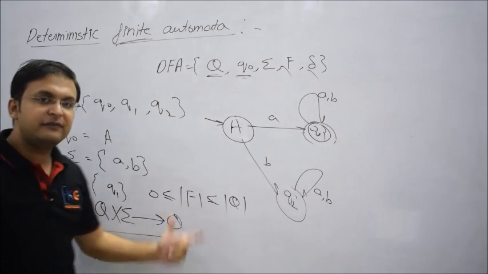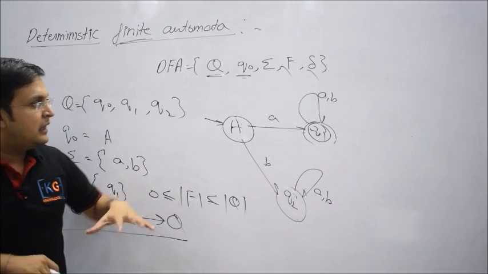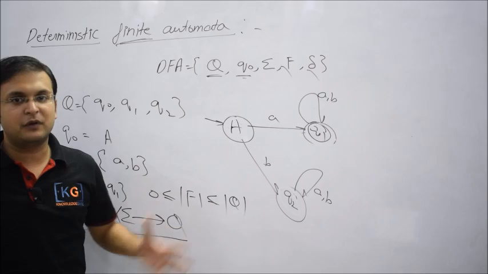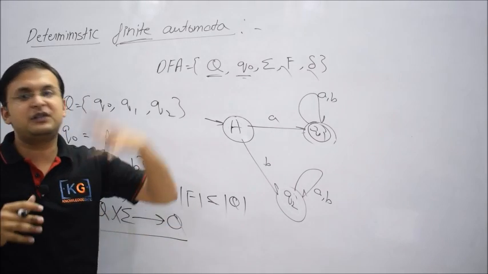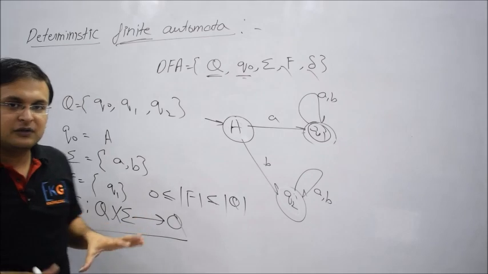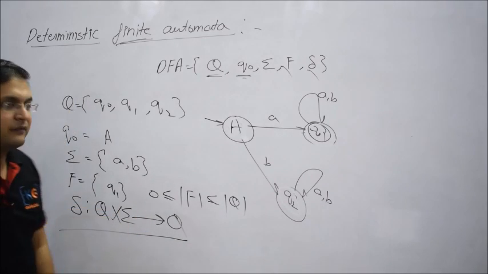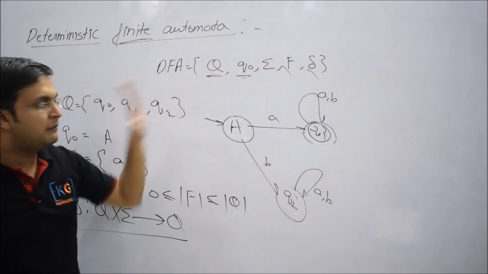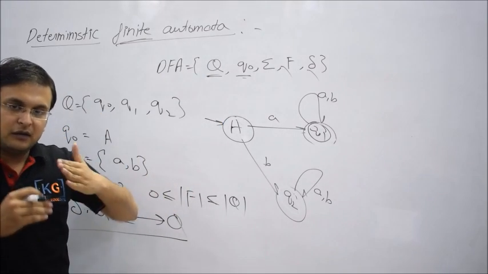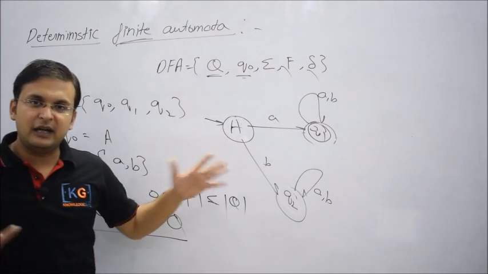The transition function tells you in which fashion the machine progresses, that is, on which state, if you accept which symbol, which state you will go to. All this logic is defined by the transition function. So now you understand again, a DFA is defined by 5 tuples. It will take some time, but you will get every idea very clearly.